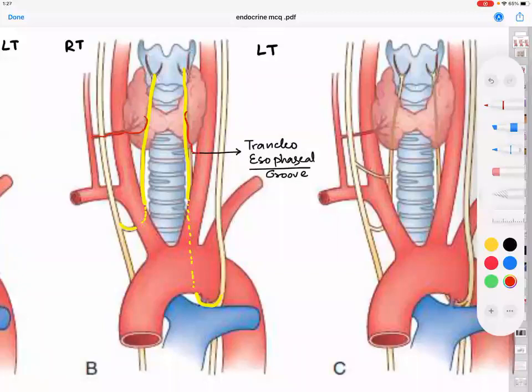No, sir, not common carotid. What is this artery? Superior thyroid. Very good. So it is in relationship with what artery? Inferior thyroid artery.